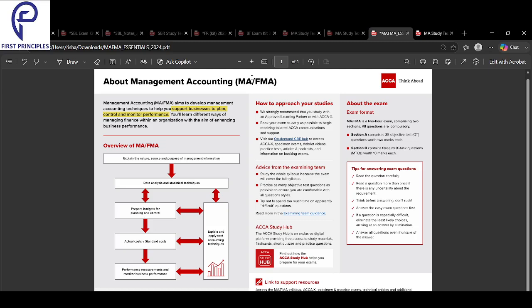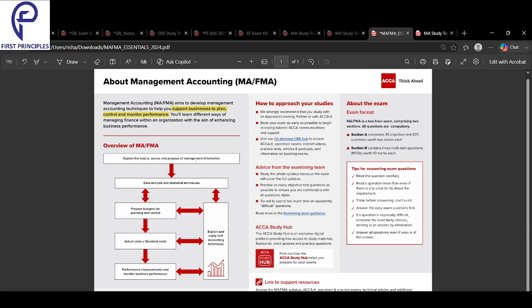Five main topics in MA that we will be studying here. Firstly, management information. The most important thing that we'll be studying is management information. It basically explains why we need information and where it comes from. Next, we look into data analytics. We analyze numbers to find the trends. That is the second thing.